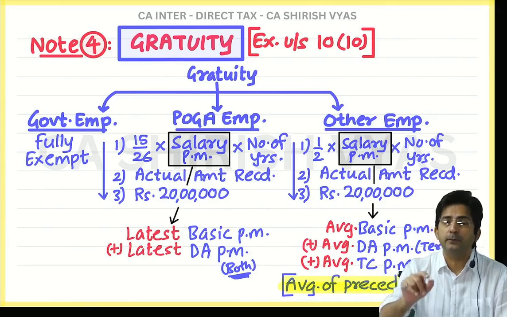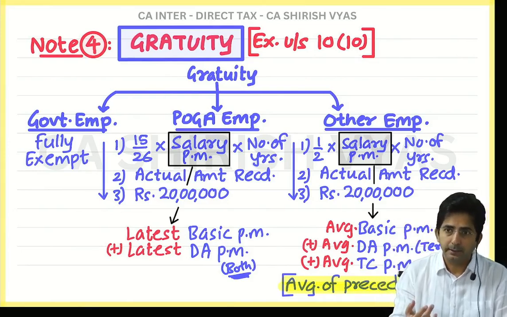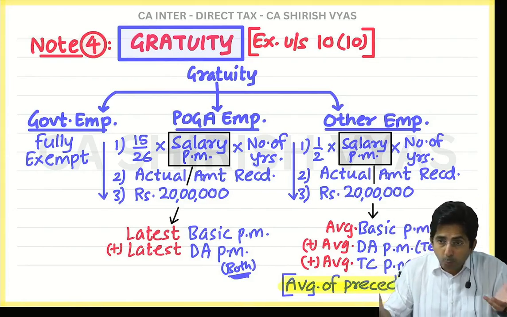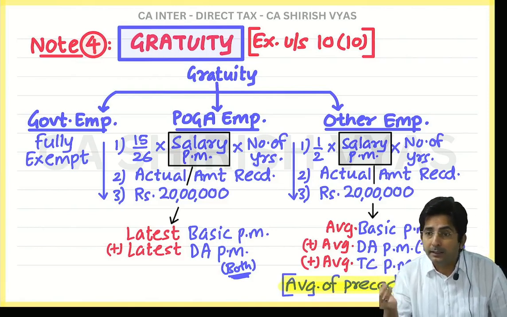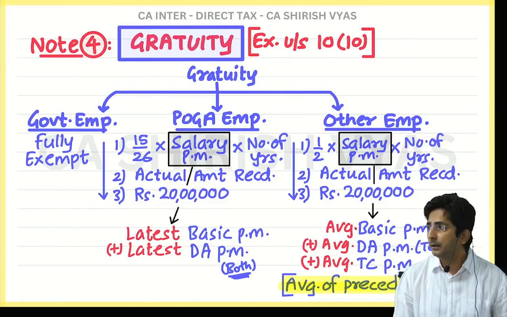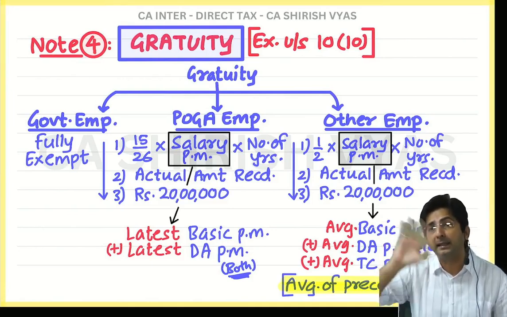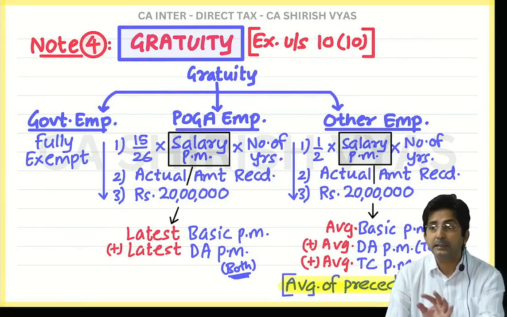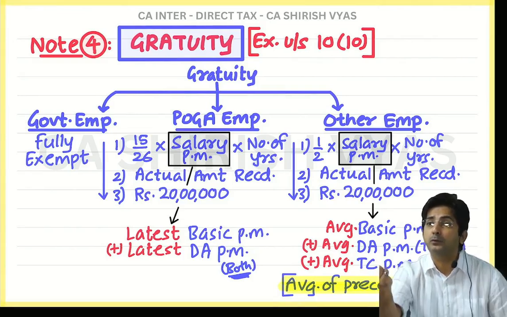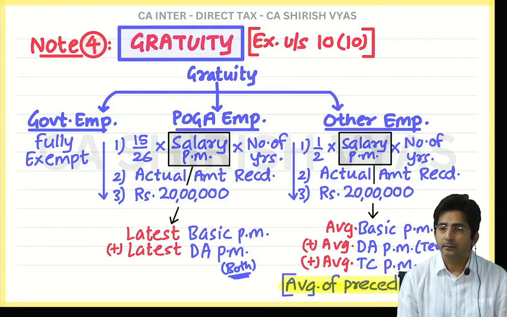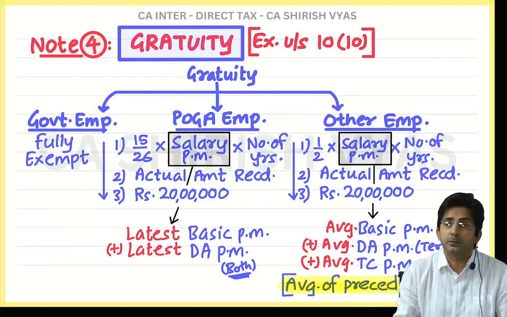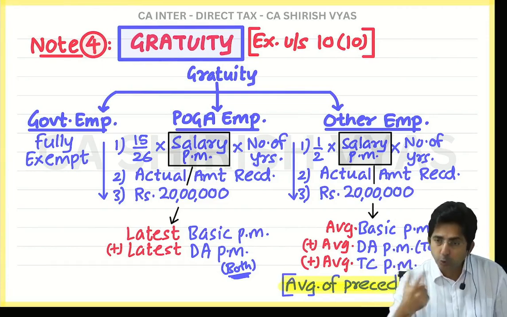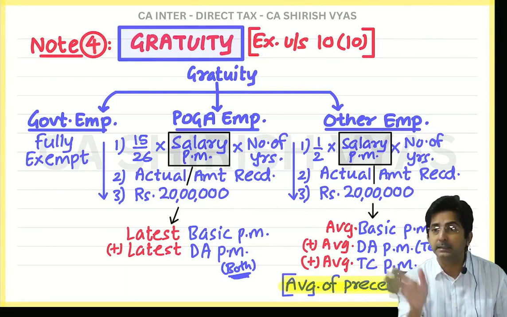Tell me, in poga employee, if it is 20 years 5 months, then it is 20 years only. See, I said poga round off hoga, but poga also round off kab hoga? If the fraction is greater than 6 months. Only when the fraction is greater than 6 months. Otherwise, in poga also, ignore the fraction. See, if it is like this: he worked for 20 years, 6 months and 1 day, it becomes 21 years. The moment it is more by 1 day also, it should be rounded off. But it should be greater than 6 months in poga.